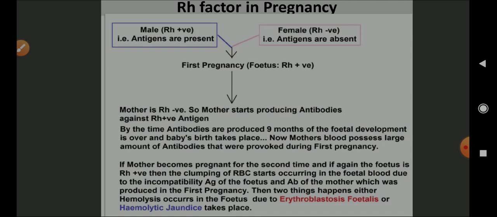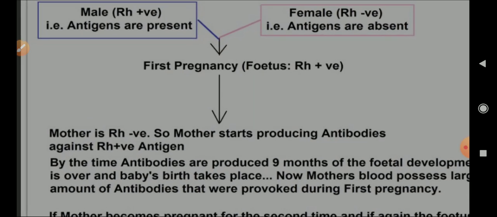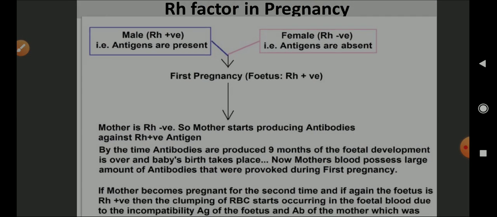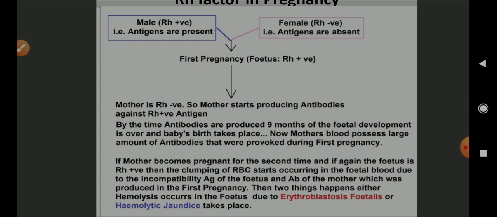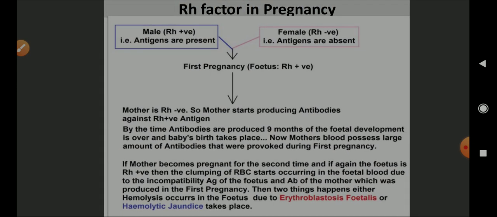So if the mother becomes pregnant for the second time and again the fetus is RH positive, then the antibodies formed by the first pregnancy will try to bring hemolytic jaundice or hemolysis due to erythroblastosis fetalis for the second child. The first child is safe, but the second child with RH positive is in danger. So this is all about the RH factor in pregnancy.